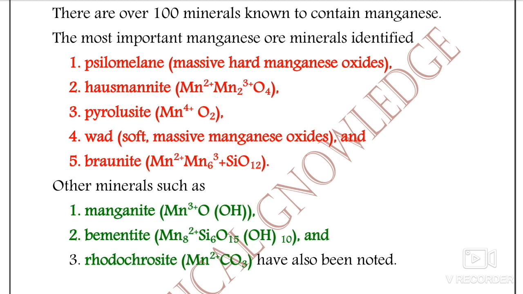And what is wad? Wad is very important for the objective purpose. Wad is the massive earthy form of manganese oxides, that is, the soft massive manganese oxide. Then braunite, that is Mn2O3.MnSiO3, and wad we have discussed.